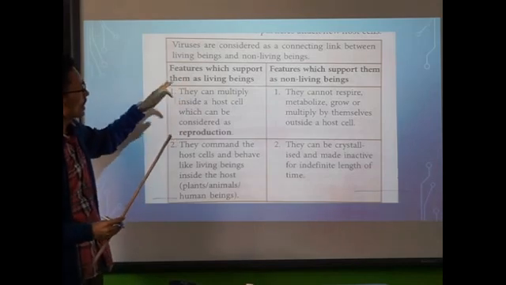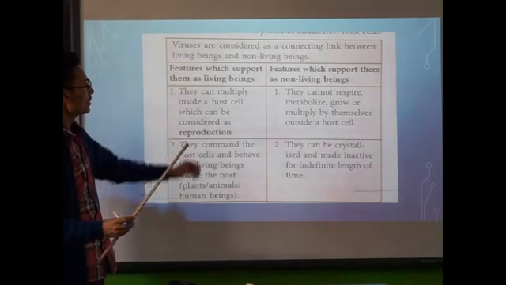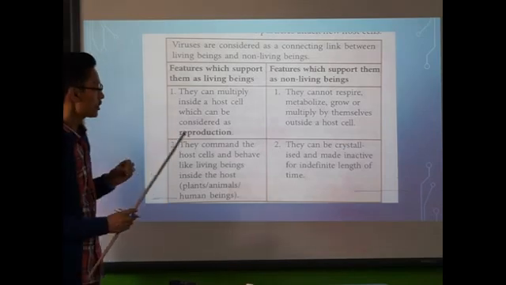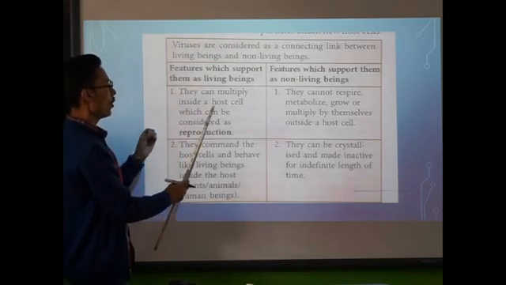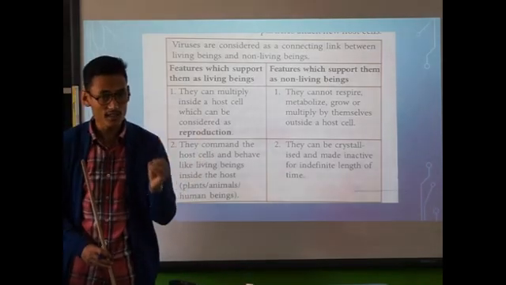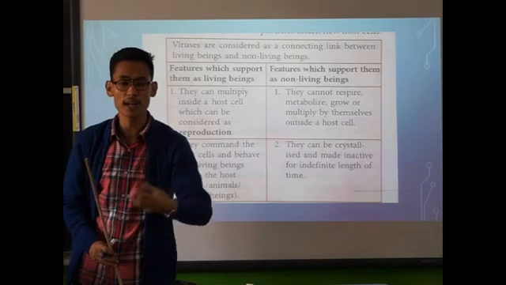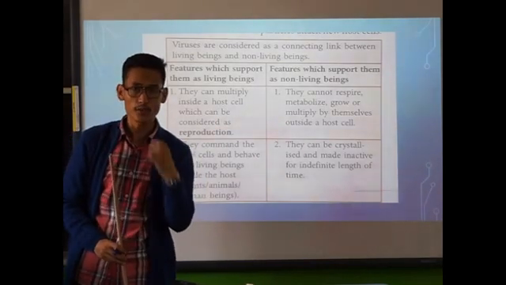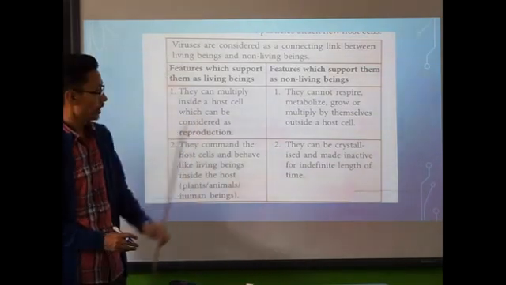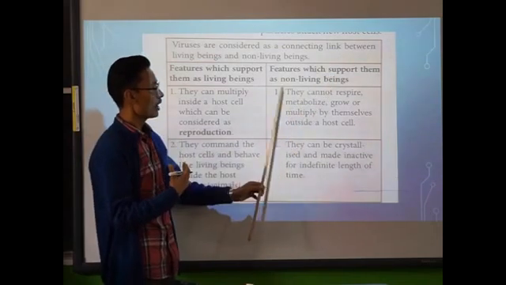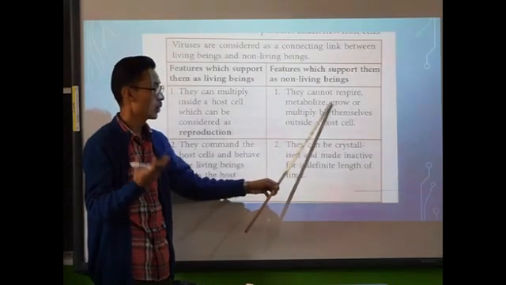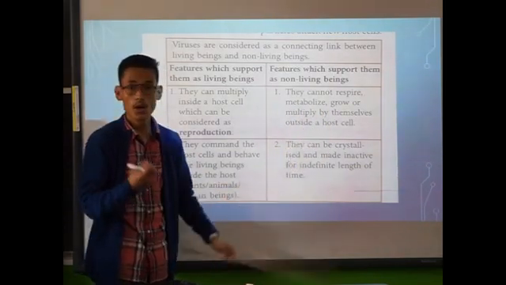Now, the features which support them as living beings. What are those features that support viruses as a living organism? First one: they can multiply inside the host cell, which can be considered as reproduction. So once the viruses enter our body, they can multiply. That means they show the property of reproduction. They are able to reproduce, which is a property of living organisms. Now, features which support them as non-living beings: they cannot respire, they cannot show metabolism, they cannot grow or multiply by themselves outside the host cell.